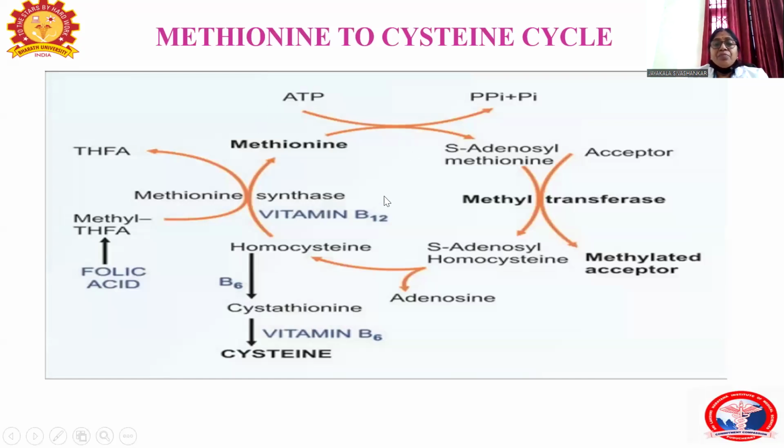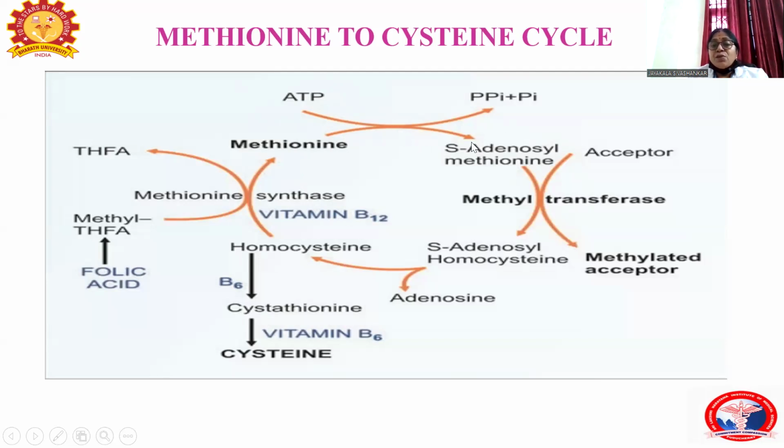So it is briefly explained as the methionine cysteine cycle. I will explain in detail. Methionine, when it uses ATP, the adenosyl group is attached to methionine, forming S-adenosyl methionine. This is abbreviated as SAM. This is nothing but the active methionine. The enzyme is methionine adenosyl transferase.